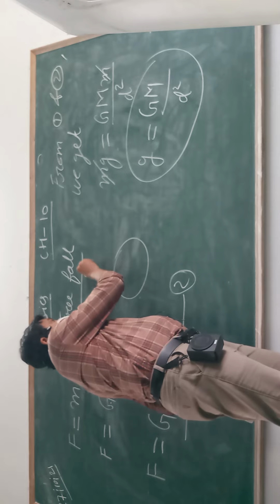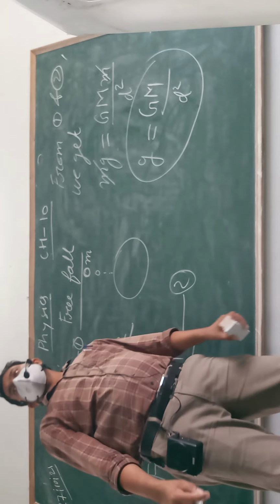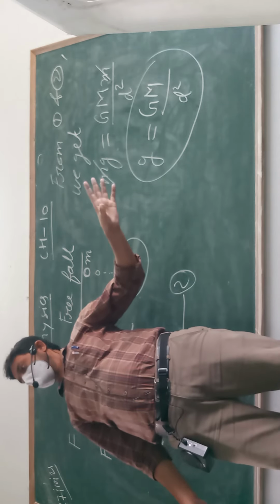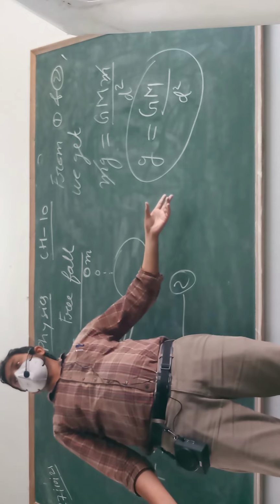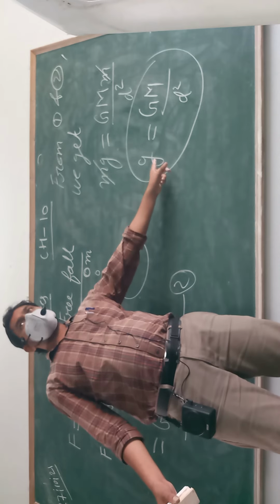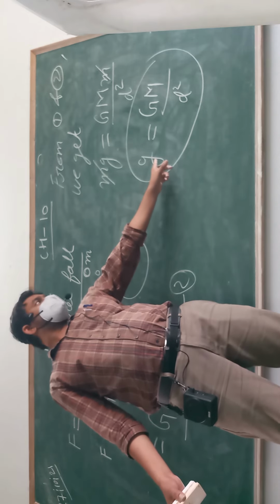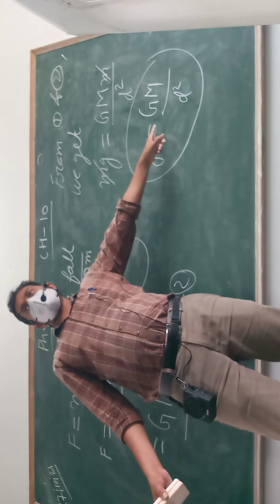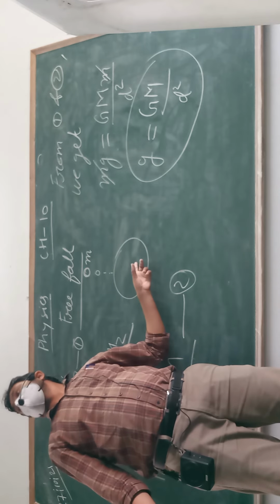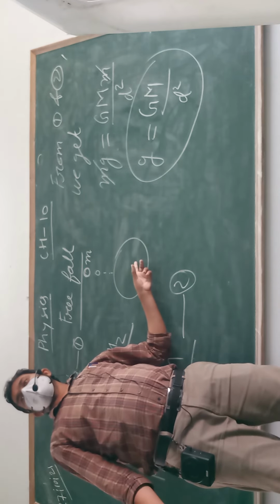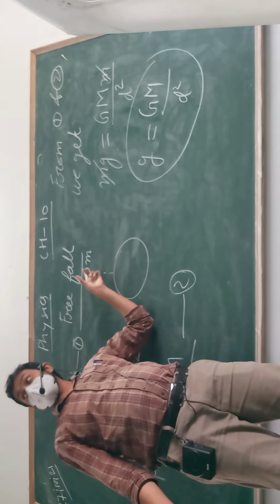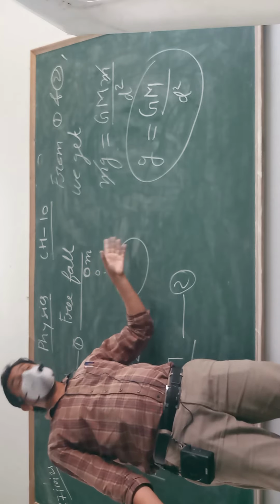This object whose mass is m, when it starts falling, achieves some acceleration. Okay? Acceleration due to gravity, because due to gravity it is falling. And how much acceleration due to gravity is produced? With the help of this formula we can calculate. Where is the acceleration produced? In the object, not in the earth. And a very surprising thing is that in the object in which the acceleration is produced, its mass itself is missing from the formula.